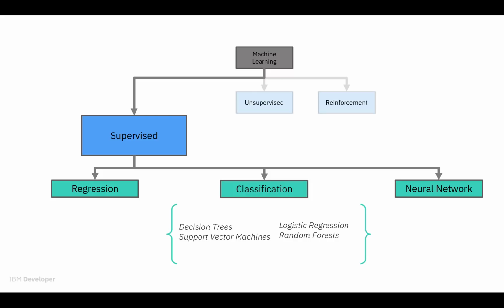Regression models are built by looking at relationships between features x and the result y, where y is a continuous variable. Essentially, regression estimates continuous values. Classification, on the other hand, focuses on discrete values. It identifies unique classes. We can assign discrete class labels y based on many features x. The example we gave in the previous example was an example of classification, where the classes would be the field needs to be watered or the field does not need to be watered. Some forms of classification include decision trees, support vector machines, logistic regression, and random forests.